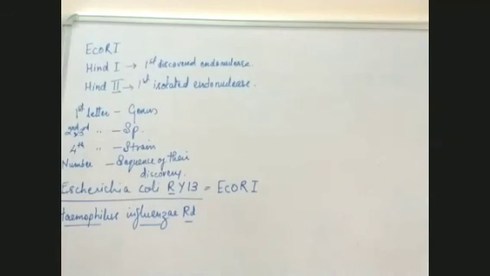How did they take the name? H is from Haemophilus. From influenzae, IN has come.